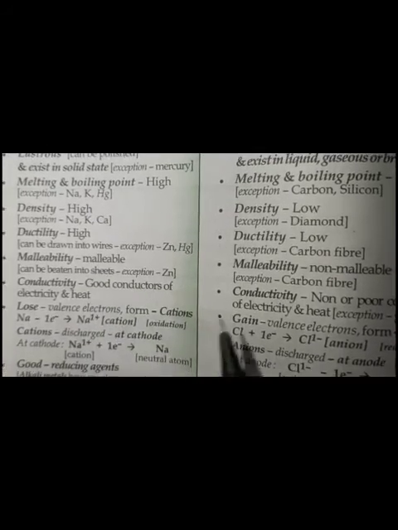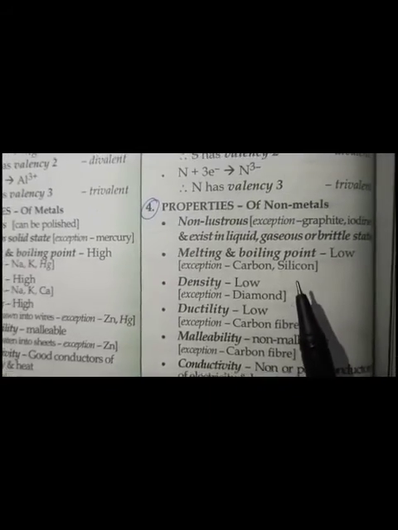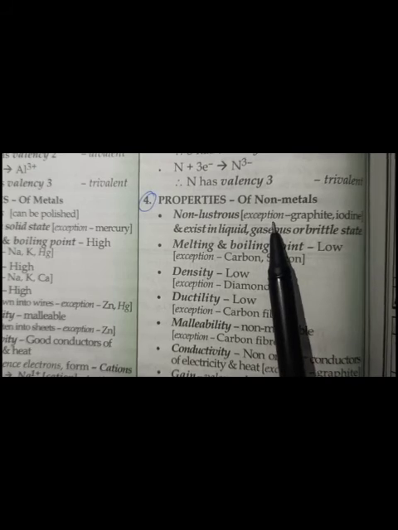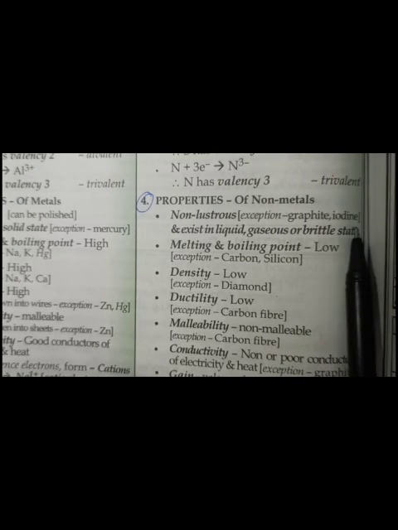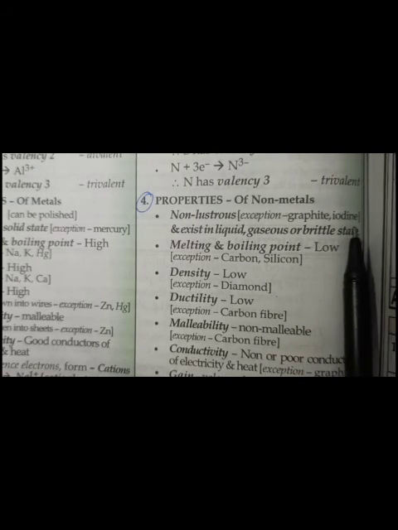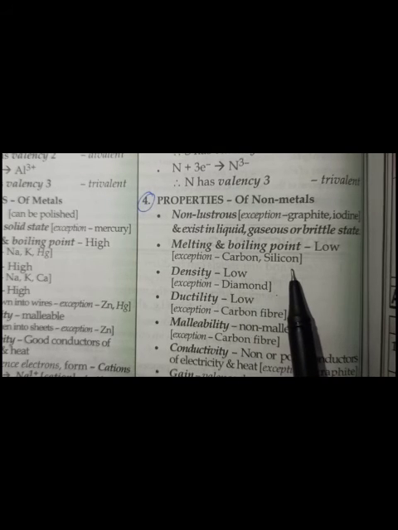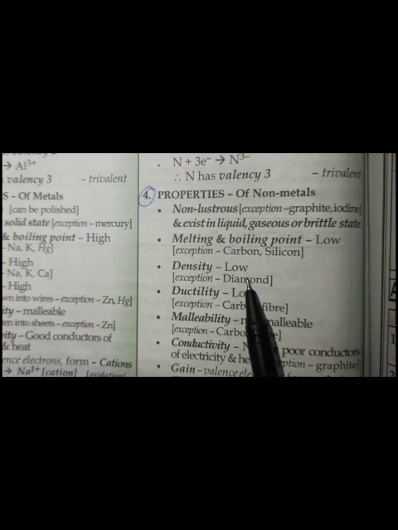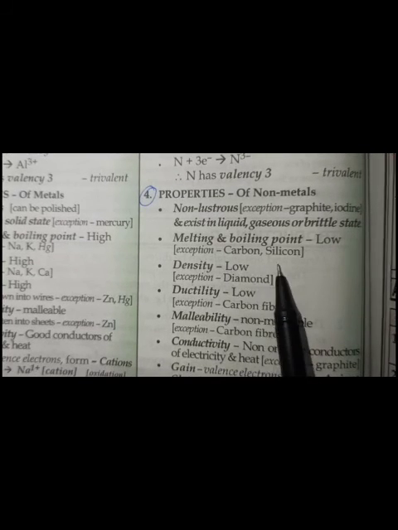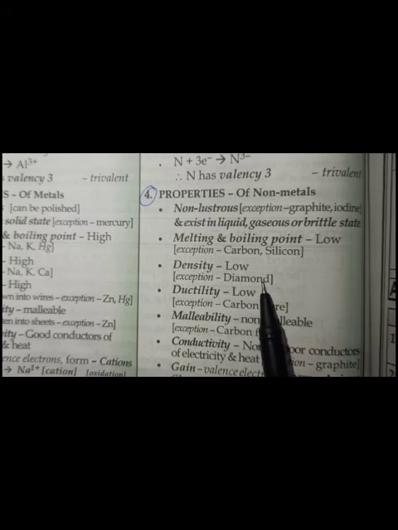Now come to non-metals. All of you know all the non-metals are non-lustrous except which one? Graphite and iodine are the two non-metals which are lustrous. All non-metals have low melting and boiling points, but carbon and silicon have high melting and boiling points. All non-metals have low density except diamond.